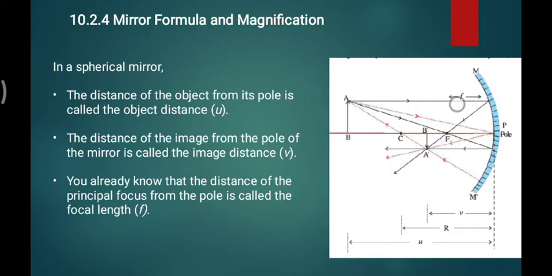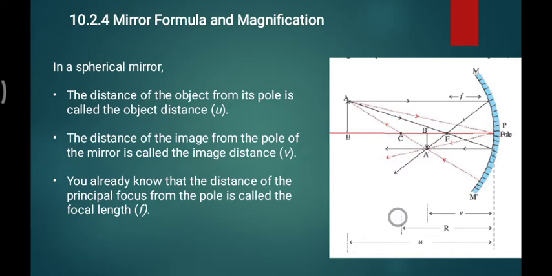This is the figure through which you have many more options for the second ray. If I'm not taking this second ray, then I can take the second ray for this one also, through C. It will also meet at the same point. I'm not taking F or C; I'm taking a ray at a particular angle falling on P. At the same angle it will reflect, and it will also pass through the same point. This means that if you just follow the rules, you will get exactly the image that should form.